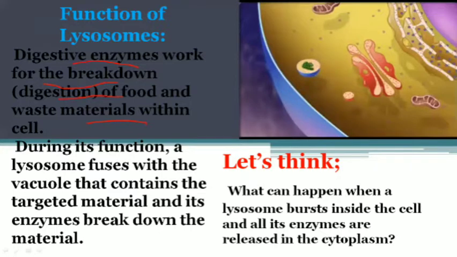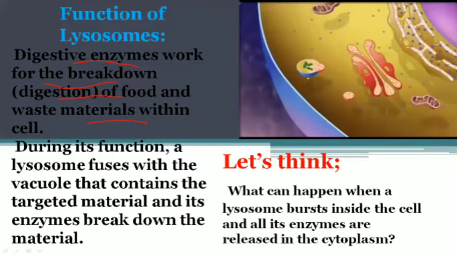So you can see here the vesicles arise from the Golgi apparatus, and it is fused with any type of vacuole or fragment, any type of phagosome.